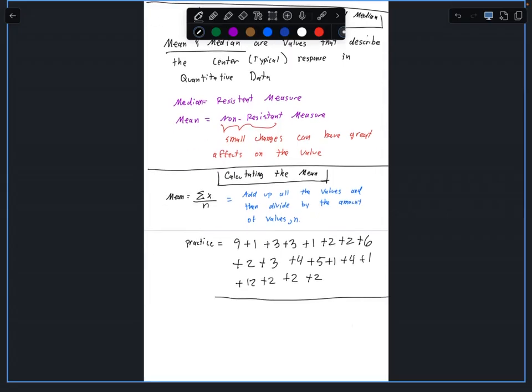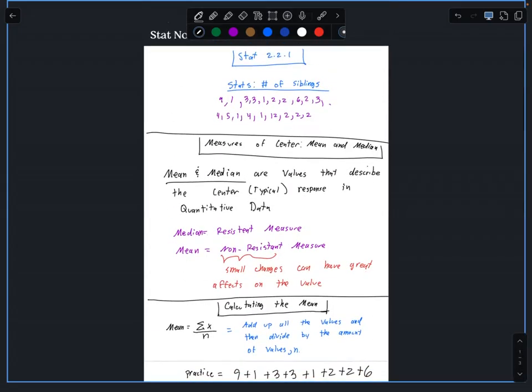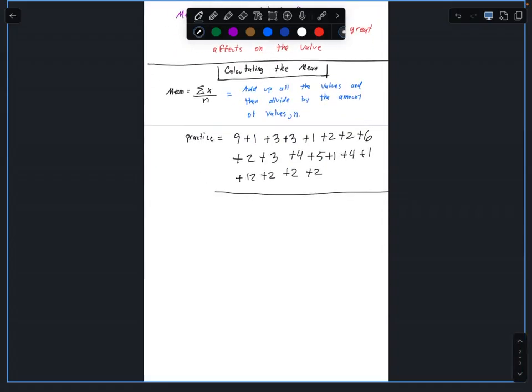And then we're going to divide by how many students there were. There were 19. And then we're going to divide all of that by 19.